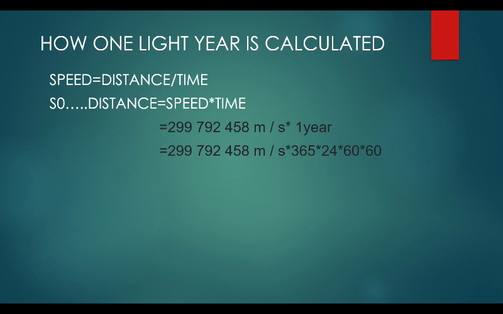And finally we convert minutes into seconds. 1 minute is equal to 60 seconds, so we multiply by 60. When we multiply all of the digits, we get 945425495558800, which is approximately 9.46 into 10 raised to 12 kilometers.